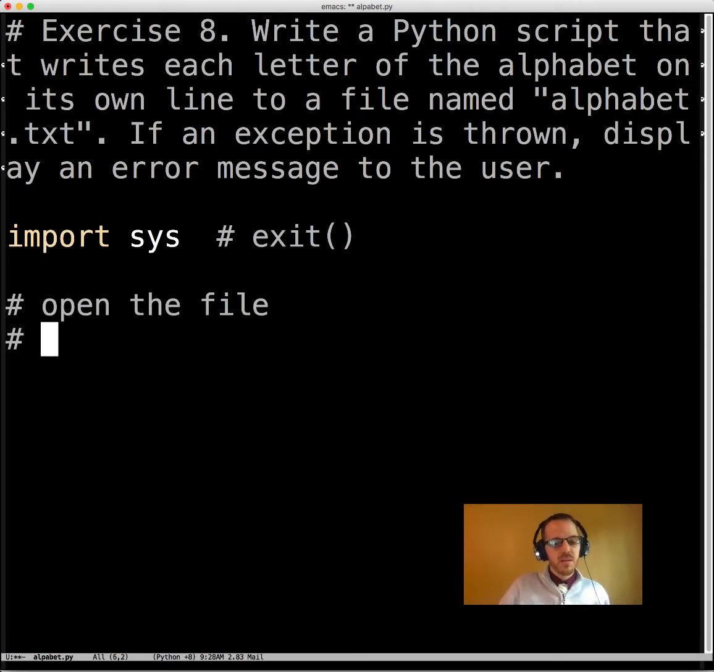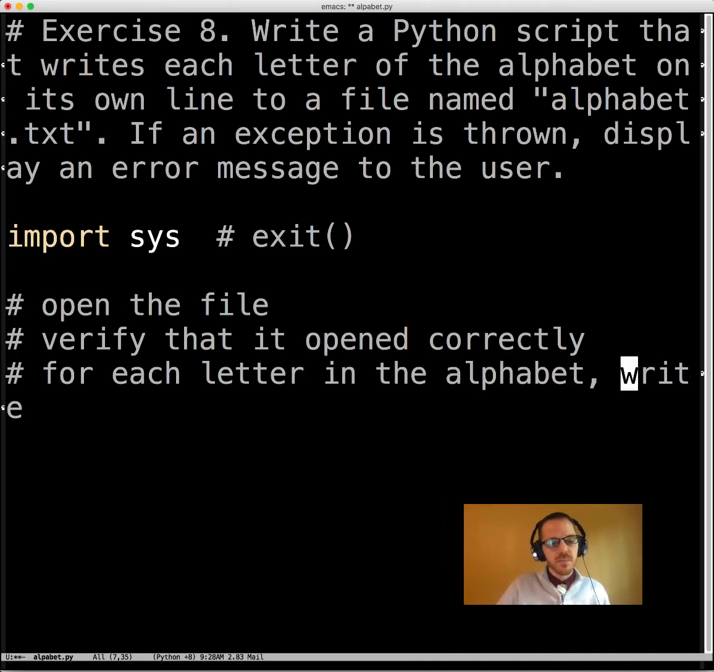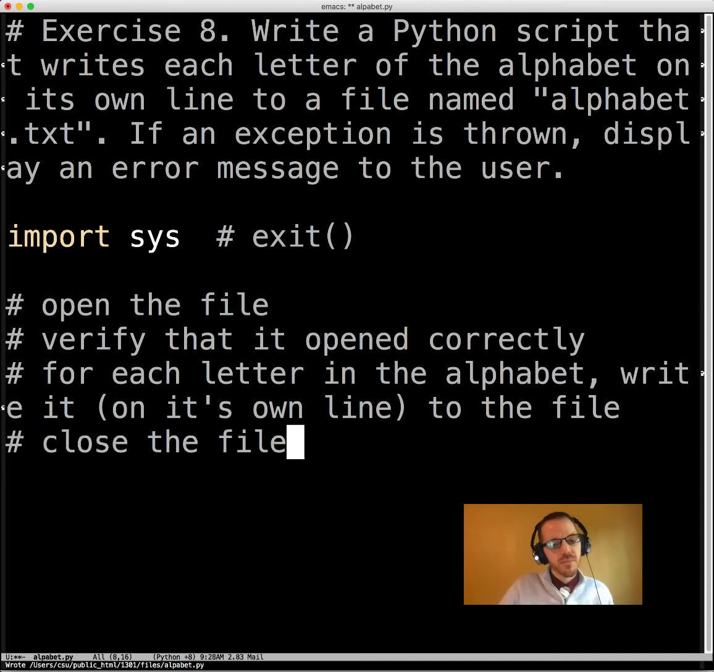Open the file, verify that it opened correctly. Hopefully this is reinforcing it. And then write. Now for each letter in the alphabet, write it on its own line to the file. And then close the file. Okay, so we've got a general structure here.